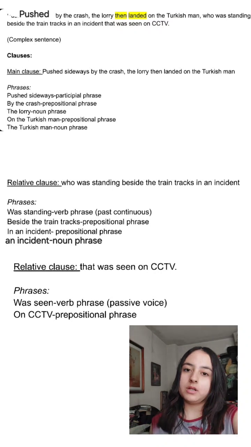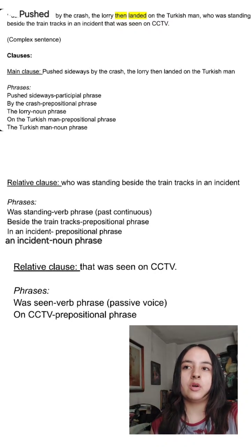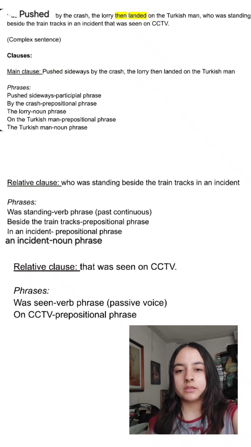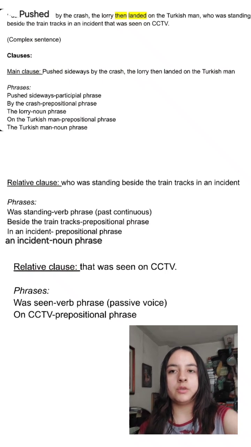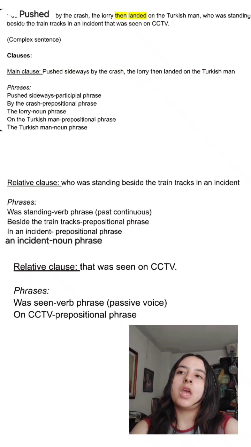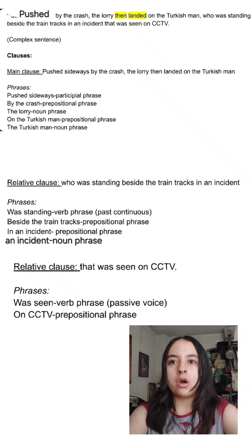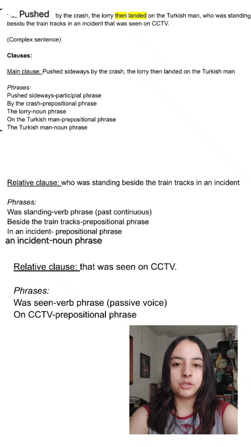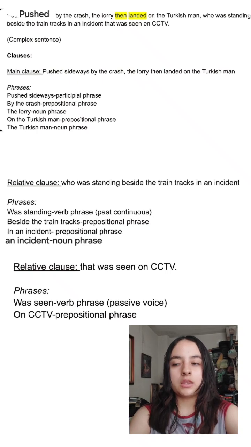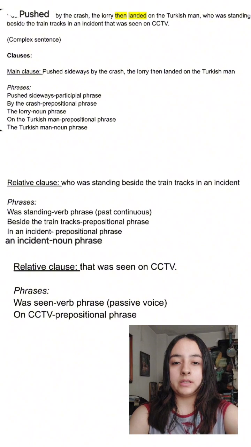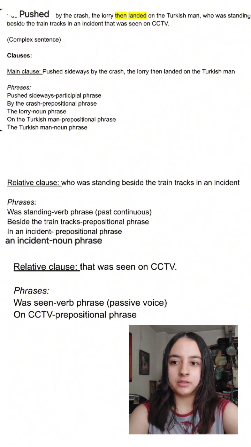In this video, I'm analyzing an excerpt from Reading. It's a sentence and it reads: Pushed by the crash, the lorry then landed on the Turkish man, who was standing beside the train tracks in an incident that was seen on CCTV. It's a complex sentence and it has one main clause and two relative clauses.